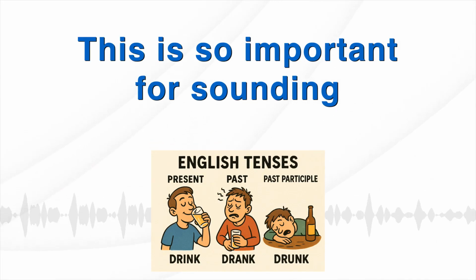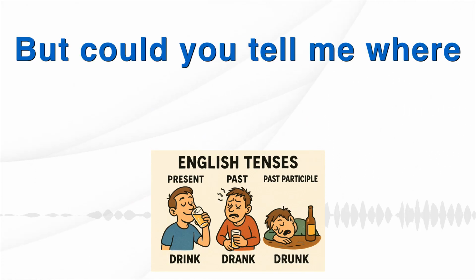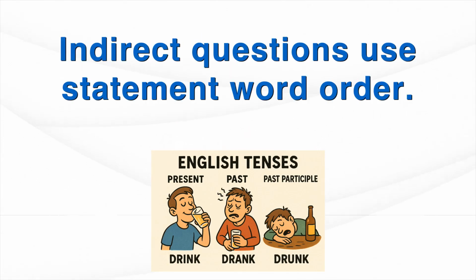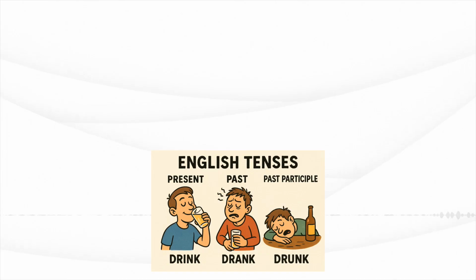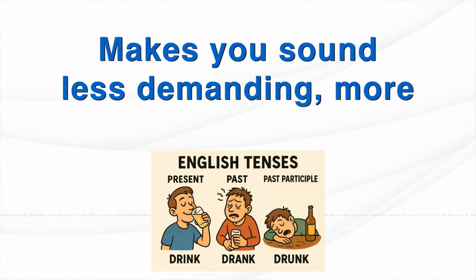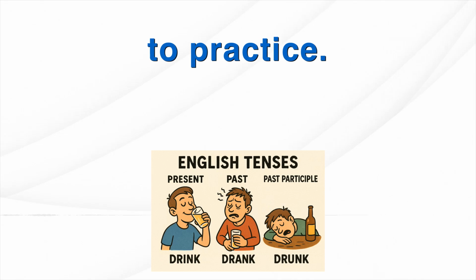Exactly. This is so important for sounding polite and natural in English. Not "could you tell me where is the bank," but "could you tell me where the bank is?" Subject, the bank, before the verb is. Okay. Indirect questions use statement word order, subject verb. Mastering this really smooths out your communication. Makes you sound less demanding, more thoughtful. It's a great skill for you to practice.